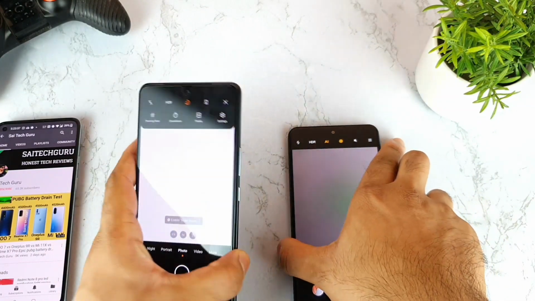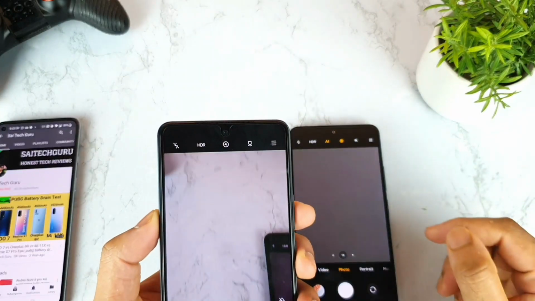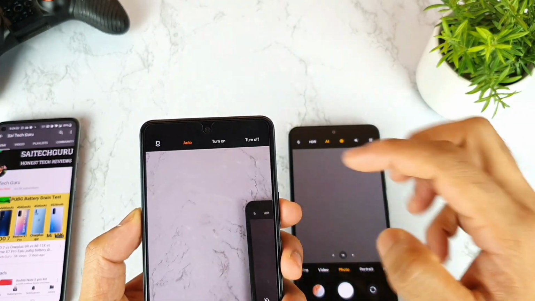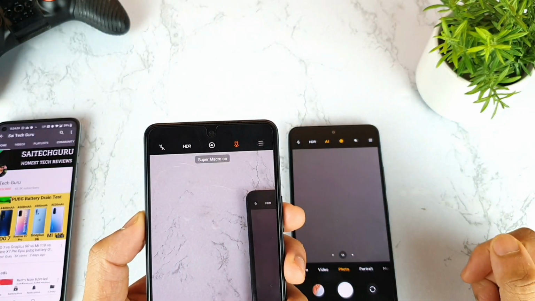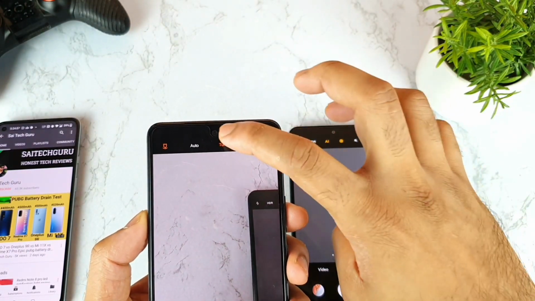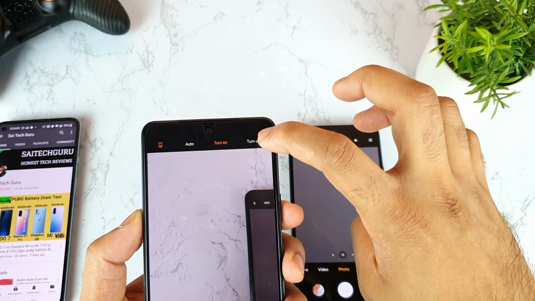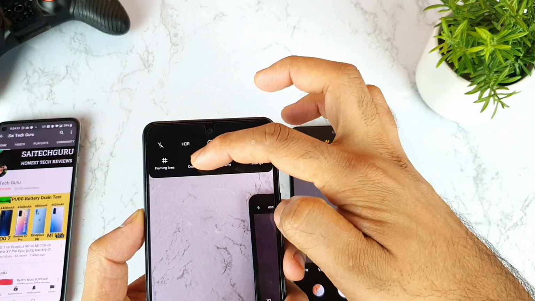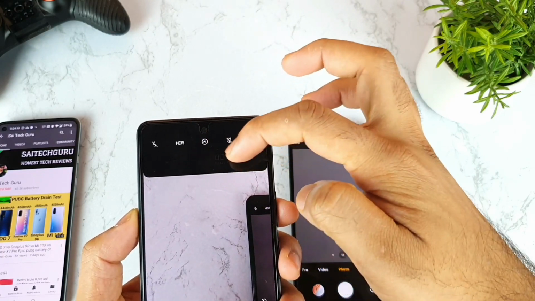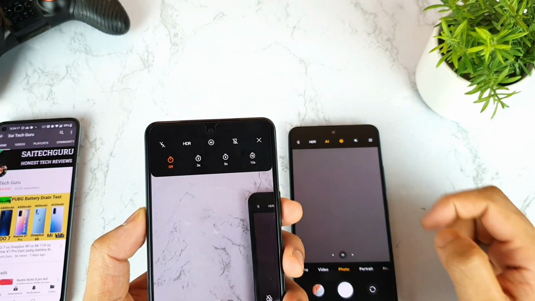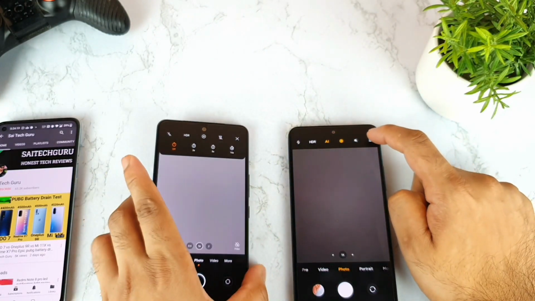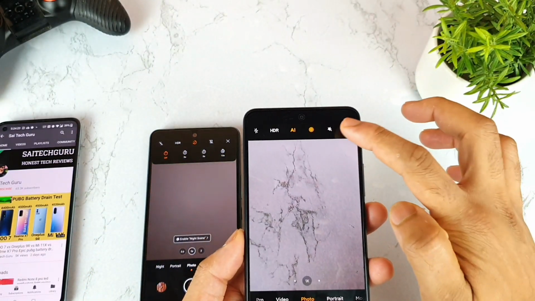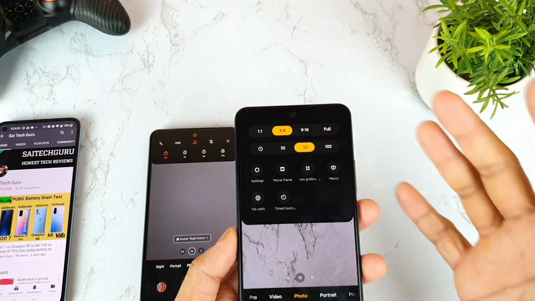But in this IQ7 device, let me quickly show you, friends. You get the macro option directly on the top itself, as you can see here clearly: Super Macro on. So you don't need to go to extra settings. Even here you have the same kind of countdown, frame, and all these options. But I did like the MI11X interface in terms of the camera, because within a few taps you can select everything. If you want to select the time, you can just select the time, that's it.